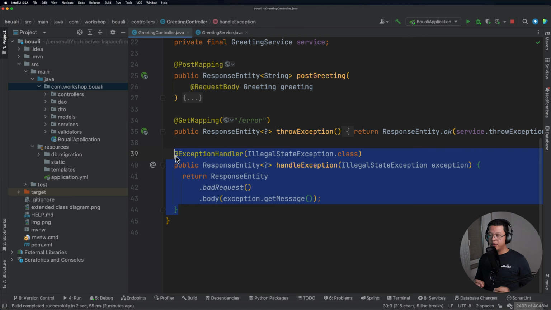Does Spring provide us a better way to do that? The answer is yes. There is a better way, and this is what we will see right now. So instead of having this exception handler in here, we need to implement it differently.